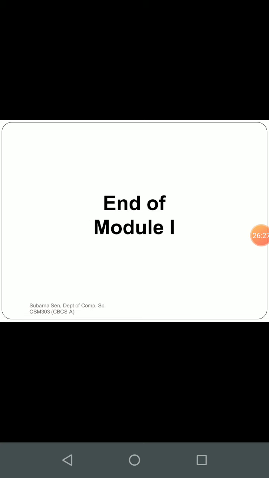And this is the end of your module 1, and that is the end of the regular languages. So after this we will move on to our next part, that is the languages which are not regular, what those languages will be called, and how the machine is going to accept those languages that are not regular.